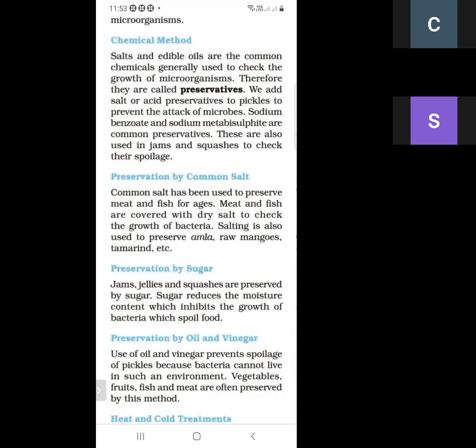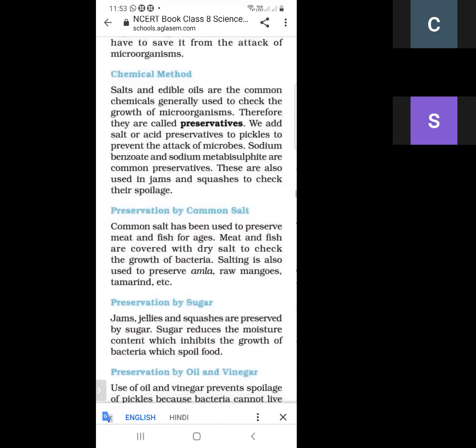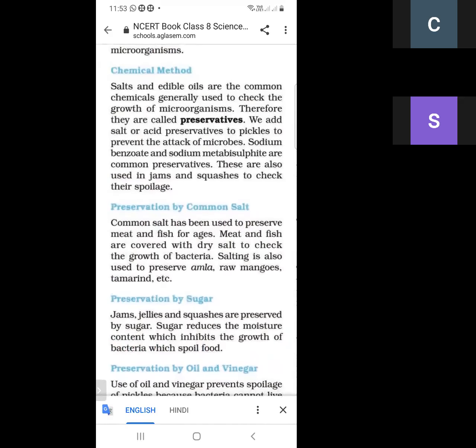So what are the methods for preservation of food? First is the chemical method, and second is preservation by common salt. Third is preservation by sugar, and fourth is preservation by oil and vinegar. Next are hot and cold treatments. So these are the various methods of preserving food.